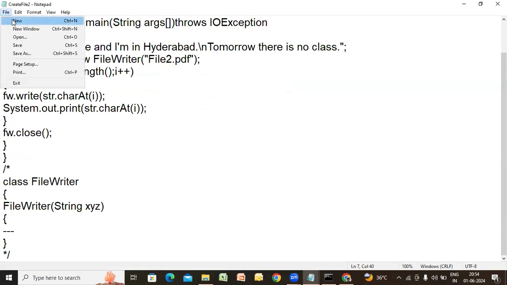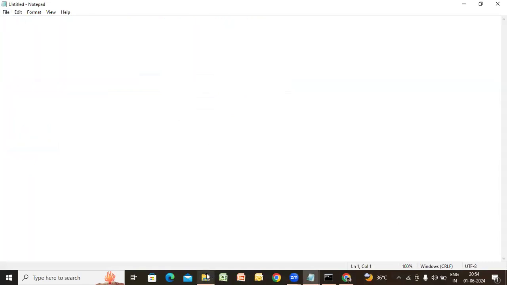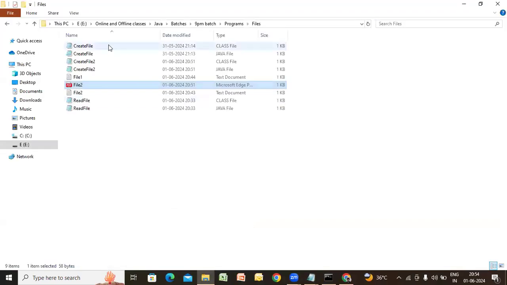See, already there is one file by name file1.txt. Let me consider this file for our program. In this file some data is already there. That file content should be transferred to file 3. Okay, from file 1 it should go to file 3 like that.